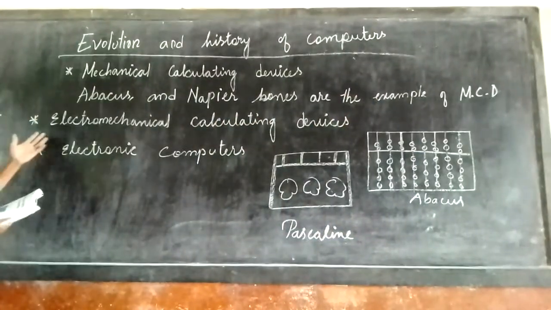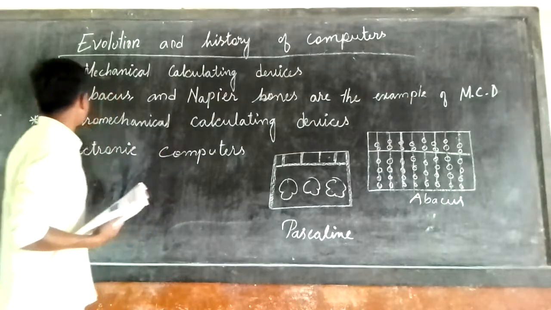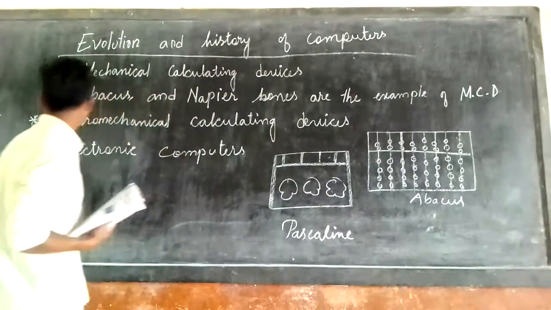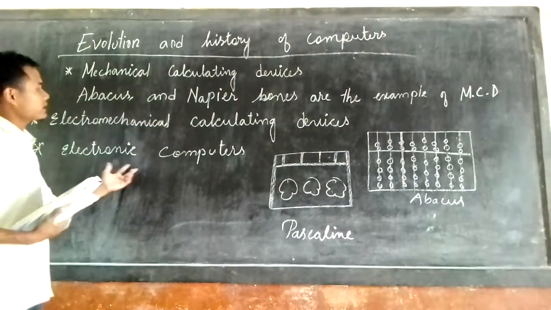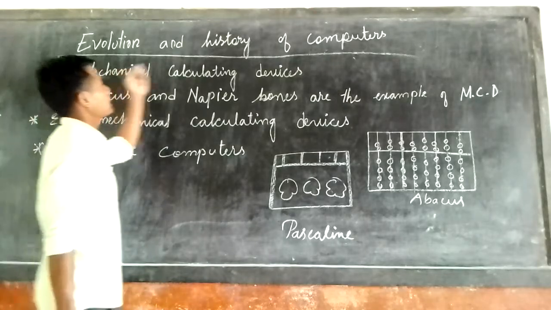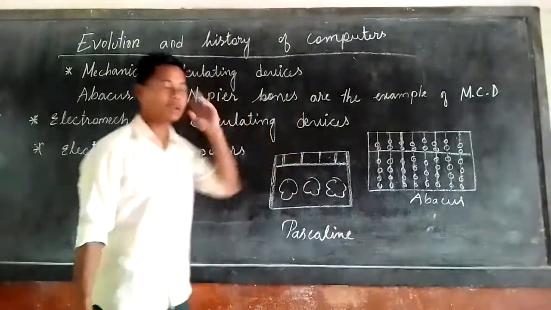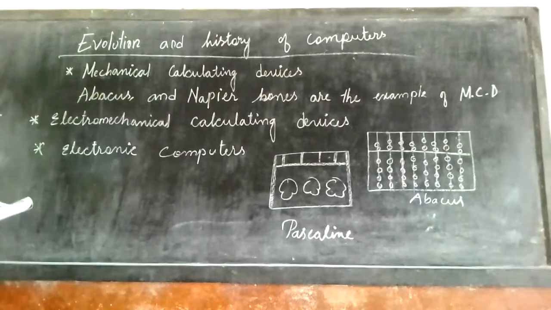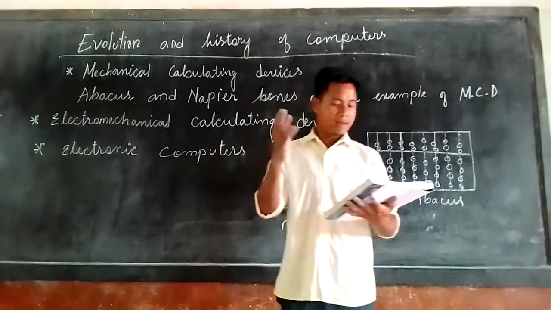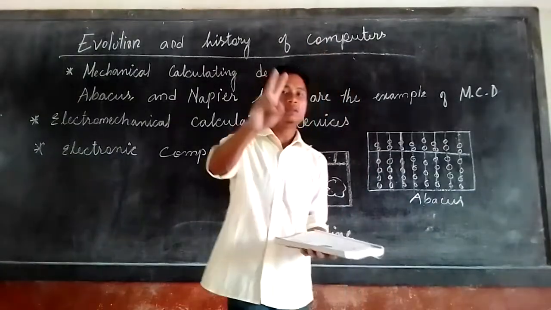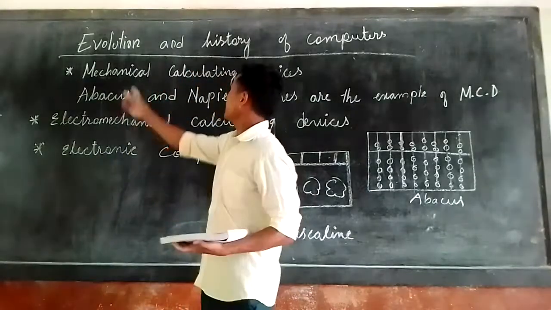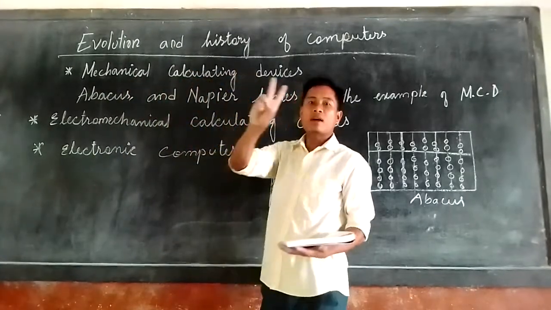Now the second one is the electromechanical calculating device, and the third one is electronic computers. First, let us discuss the mechanical calculating device. What is a mechanical calculating device? It can be further classified into manual calculating device and semi-automatic calculating device. There are 2 machines added in this.